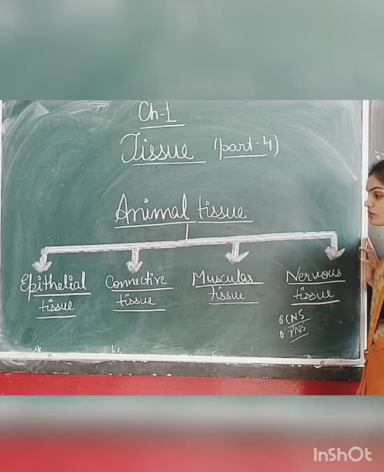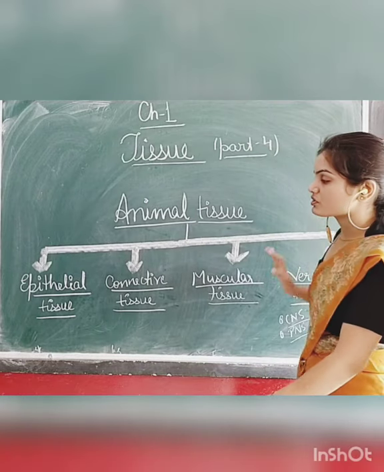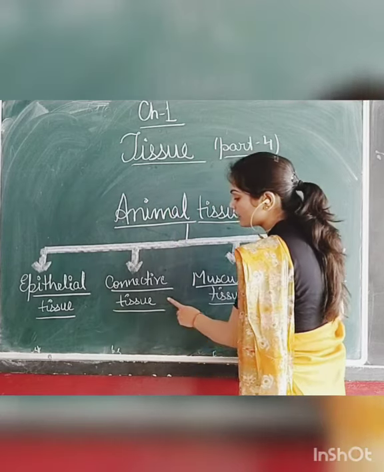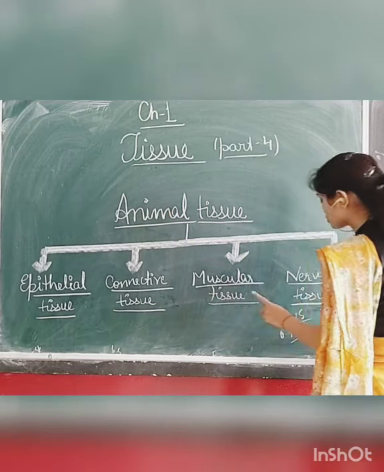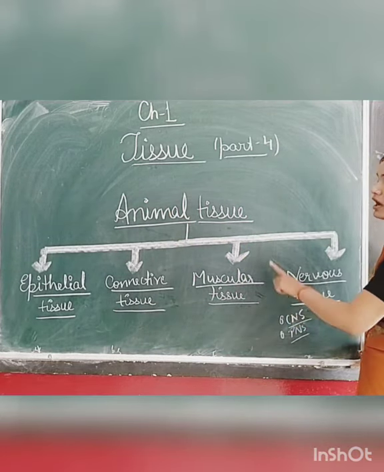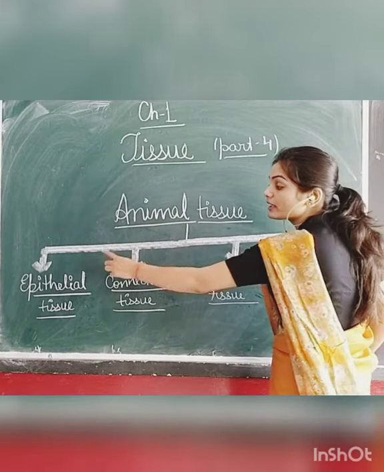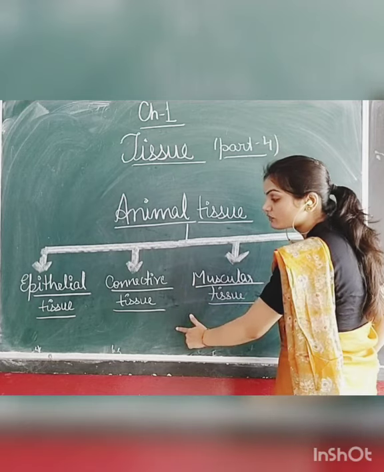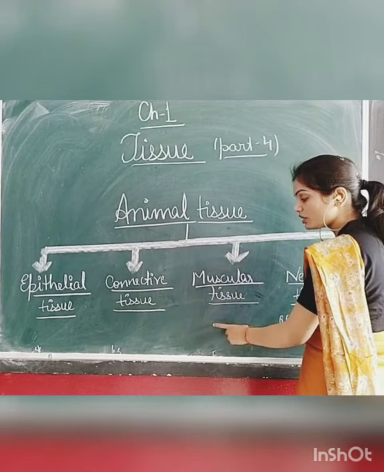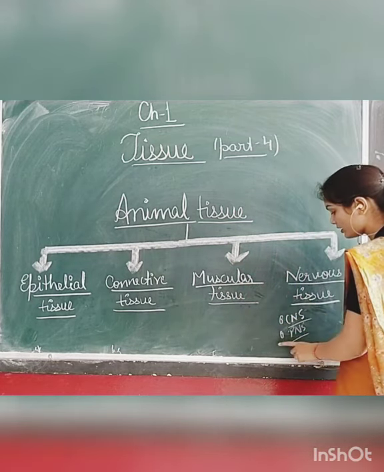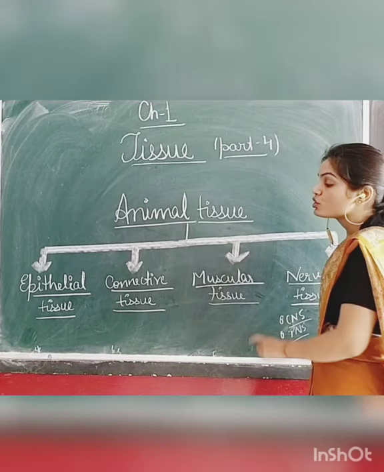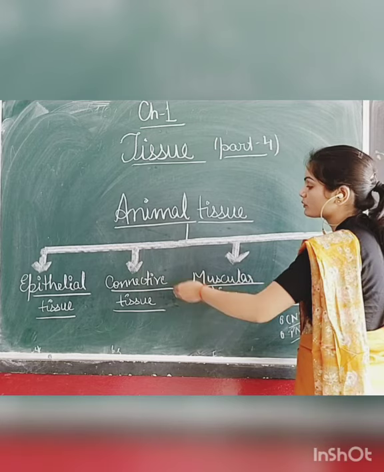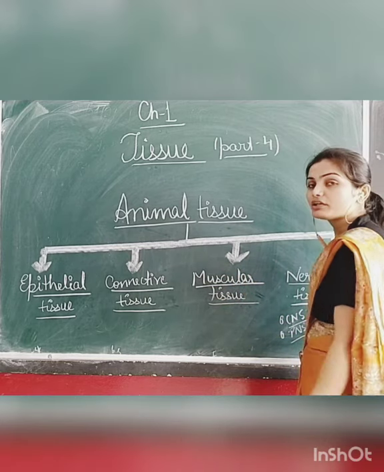Students, once again we will just revise it. Animal tissue contains epithelial tissue, connective tissue, muscular tissue, and nervous tissue. And again, epithelial tissue contains several parts, connective tissue contains several parts, muscular tissue contains several parts, nervous tissue also contains several parts. So these 4 are the broad divisions of animal tissue.